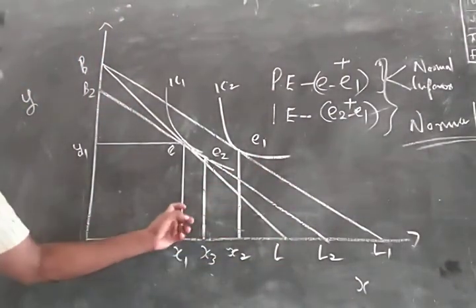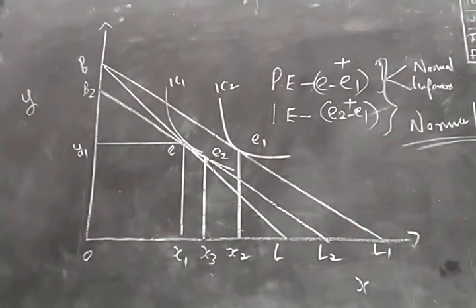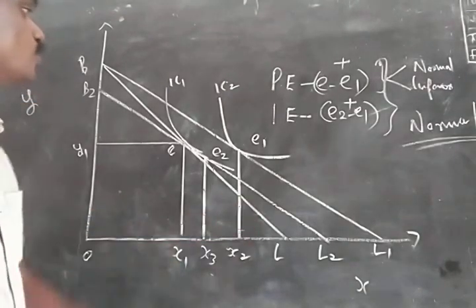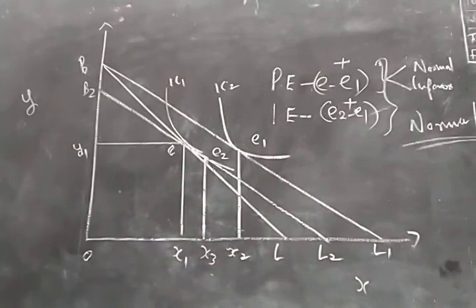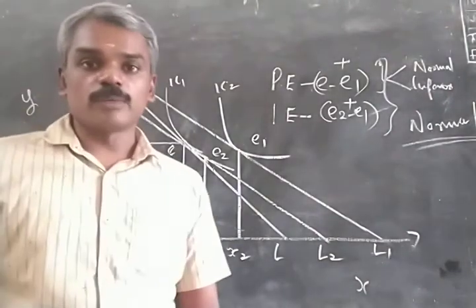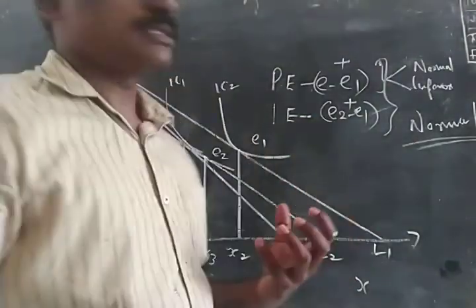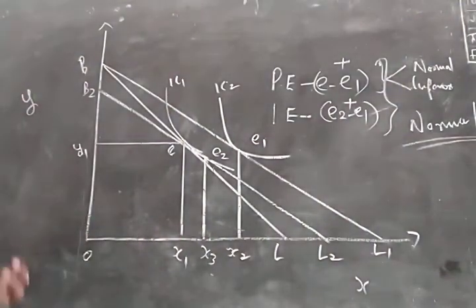We have separated the income effect and substitution effect here using the compensating variation and found the income effect as a movement from E2 to E1, and therefore it is positive, and therefore we say that this commodity is a normal commodity. So we conclude that this commodity is a normal commodity.